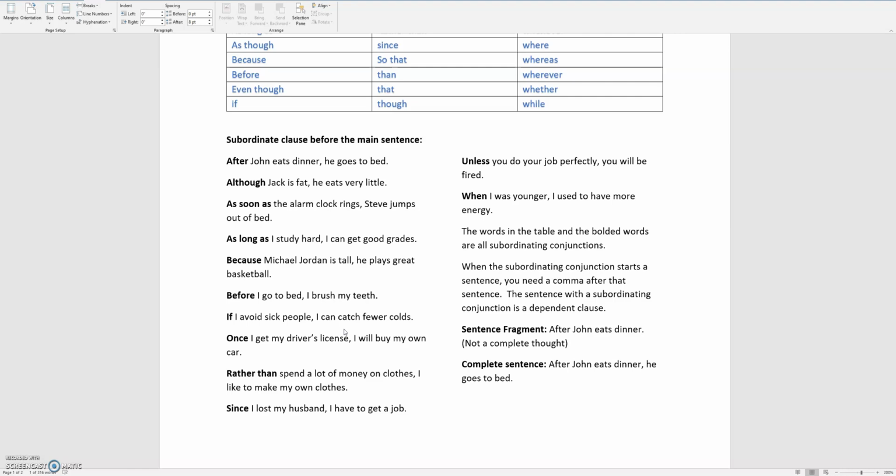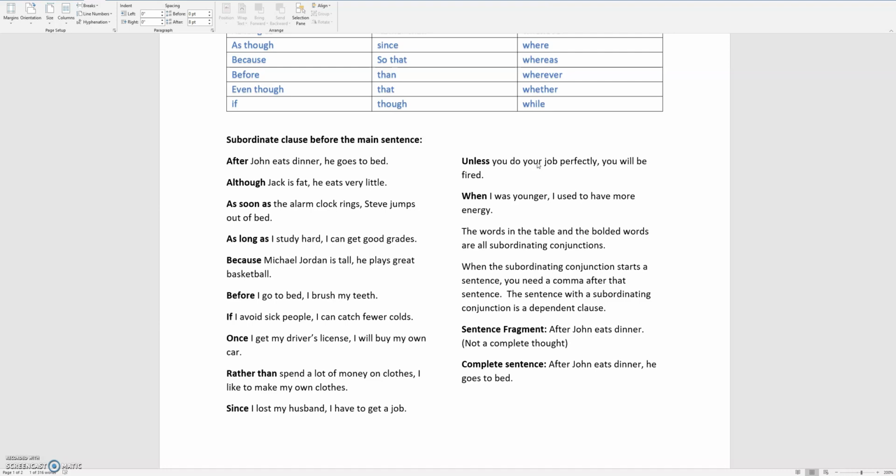So the subordinating conjunction "since I lost my husband" is a dependent clause and it is not a complete thought. "I have to get a job" is a complete thought. It is an independent clause. "Unless you do your job perfectly" is a dependent clause because "unless" is a subordinating conjunction. "You will be fired" is an independent clause because that is a complete thought.